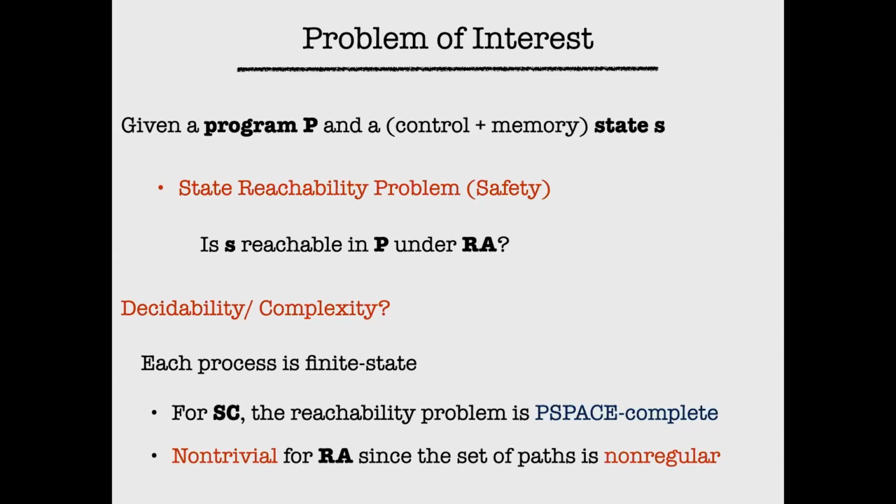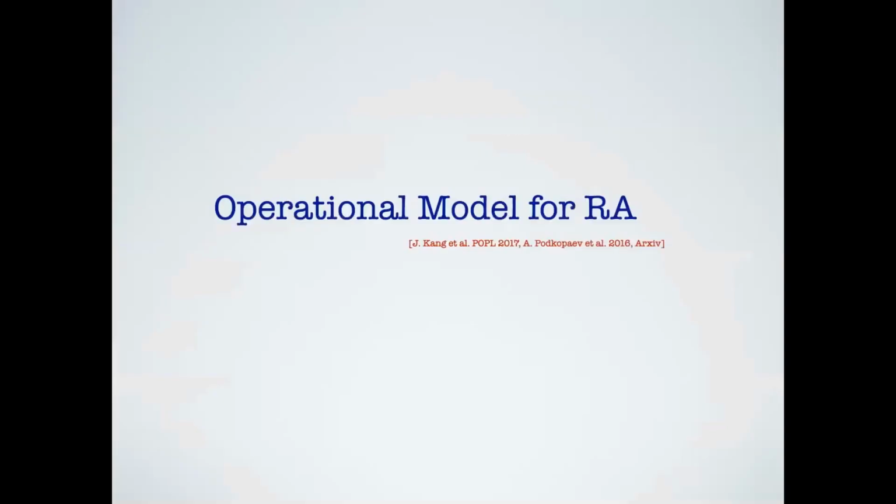The main reason is that, as we saw just now, the behaviors under release acquire are going to be more than what we get in sequential consistency. Therefore, the arguments that we use there cannot be directly lifted here, because of the extra behaviors and the different kind of non-trivial paths that we get in the executions. So I'll first talk a bit about the operational model for release acquire, and then we will go into this reachability problem.